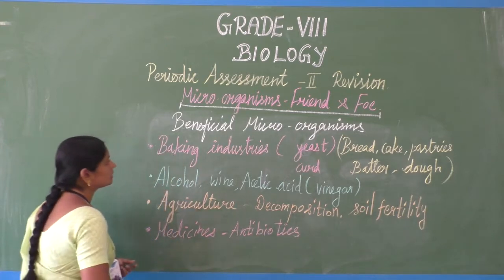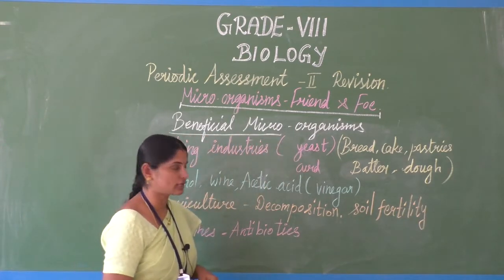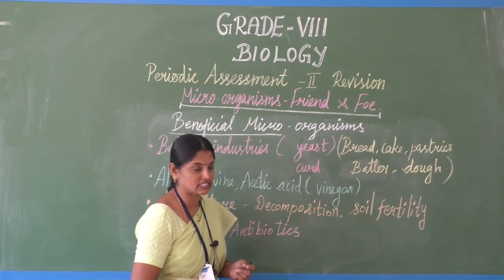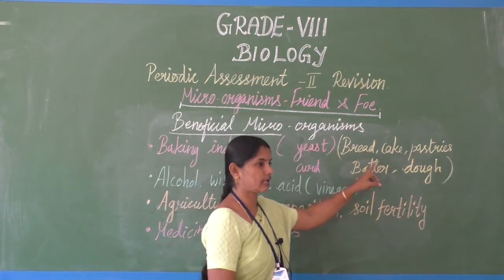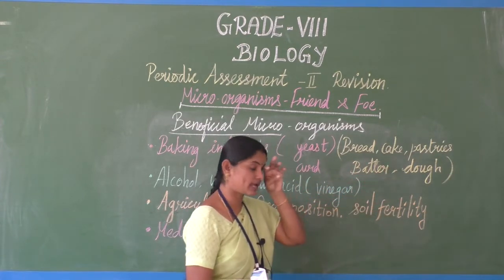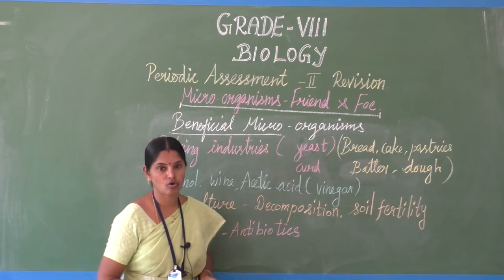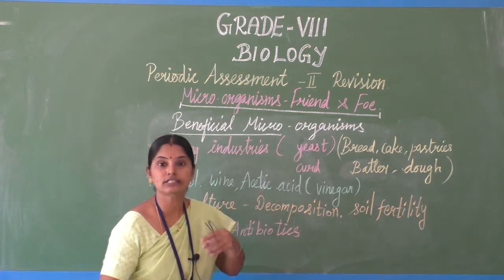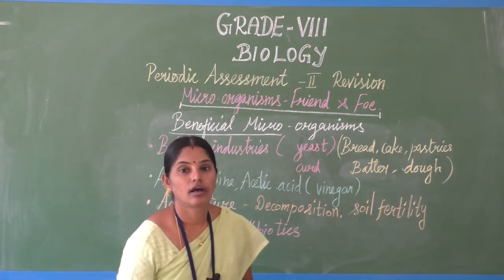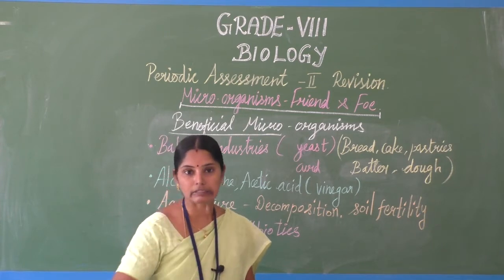In baking industries we are using a microorganism, that is yeast. Bread, cake, pastries, to make batter, dough and all, we are using yeast. Because of that yeast reproduction, we are getting soft dough, batter and all.